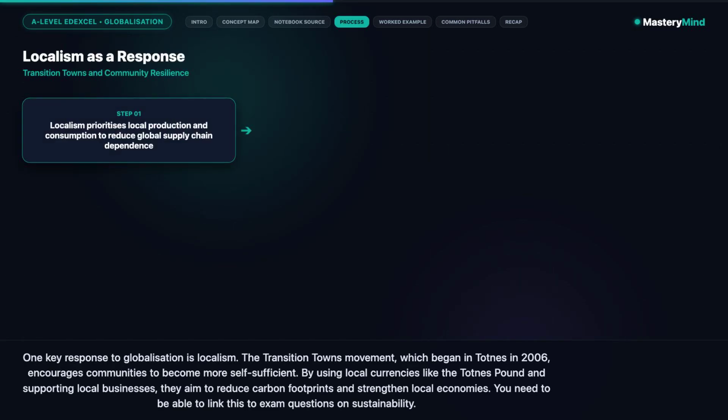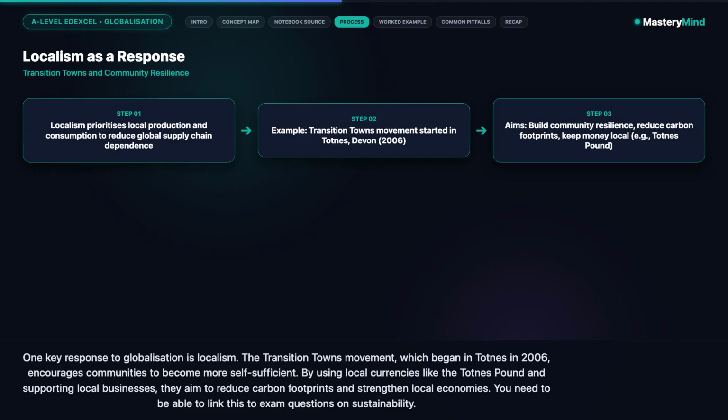One key response to globalization is localism. The Transition Towns movement, which began in Totnes in 2006, encourages communities to become more self-sufficient. By using local currencies like the Totnes pound and supporting local businesses, they aim to reduce carbon footprints and strengthen local economies. You need to be able to link this to exam questions on sustainability.